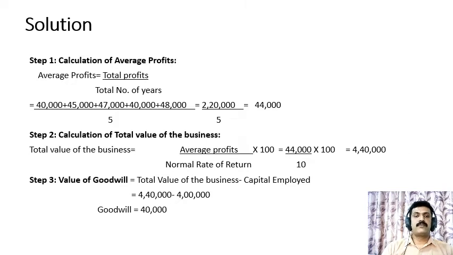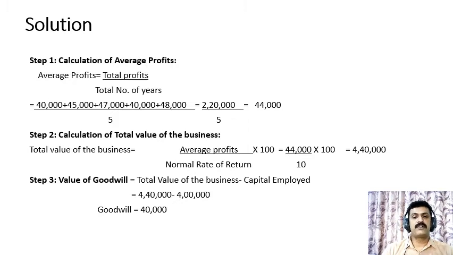In the first step, we have to calculate the average profits, and the formula is total profits divided by total number of years. So profits of the last 5 years are given here, let us add them. 40,000 plus 45,000 plus 47,000 plus 40,000 plus 48,000. So total 2,20,000, divided by 5, since the profit is given for 5 years. So we'll get the average profits as rupees 44,000.